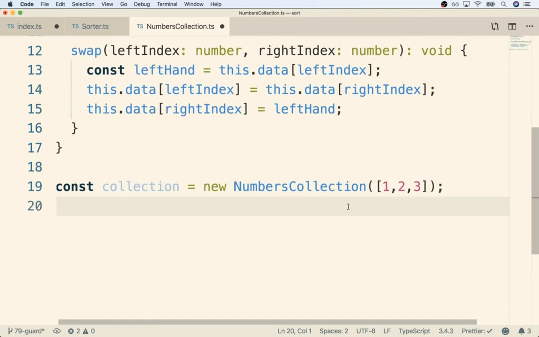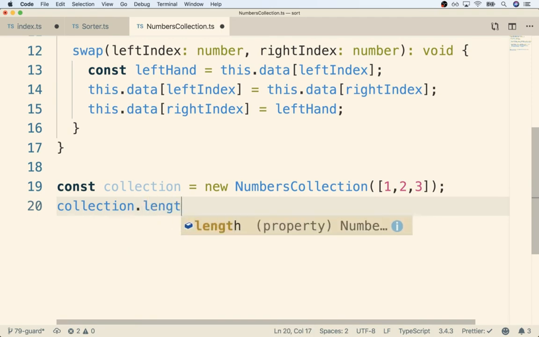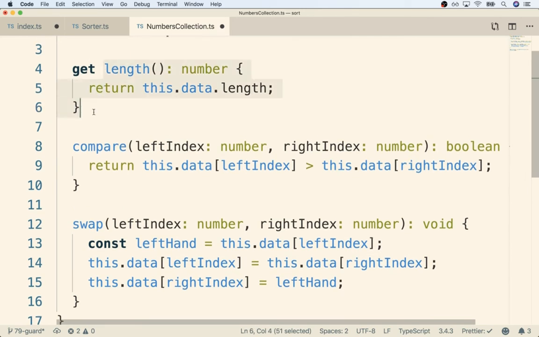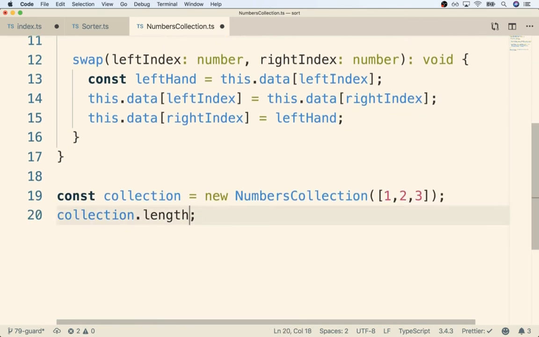Now to get the length property of that array right there, I could do collection.length, like so. So when I say .length, I'm referring to this function right here. But because I put on the keyword get, I do not have to call length as though it were a function. So I do not have to put on a set of parentheses right there. And as a matter of fact, if I do, I will see an error message.